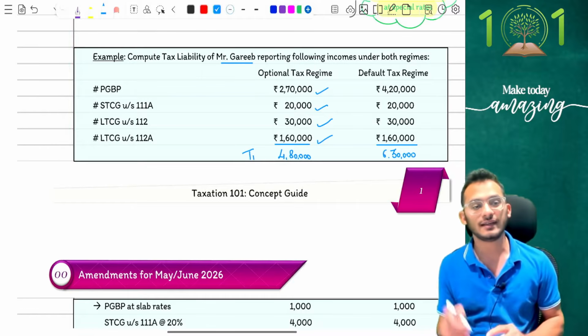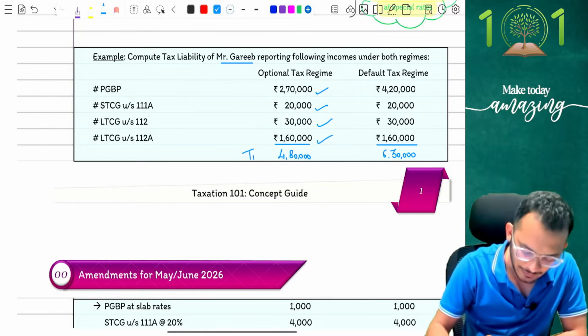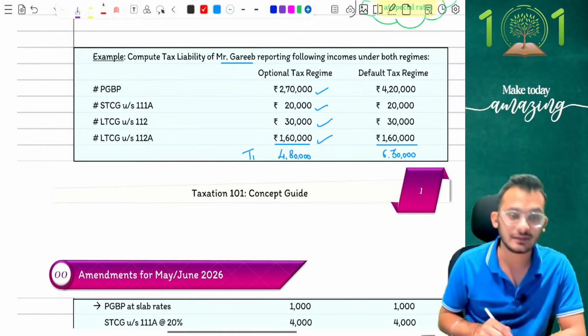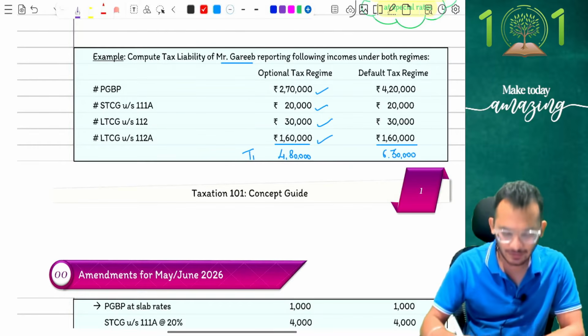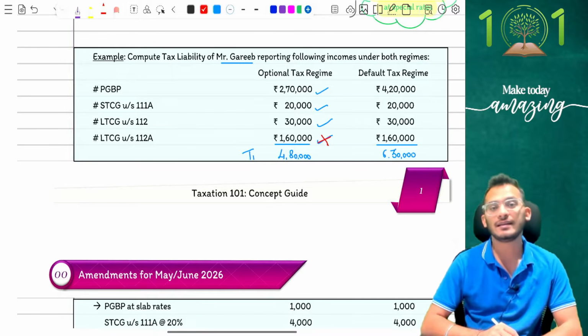Now because I'm in old tax regime, I'll have to look at the incomes. PGBP, can you claim rebate? Answer is yes. 111A, can you claim rebate? Answer is yes. 112, can you claim rebate? Answer is yes. But 112A, can you claim rebate? Answer is no. So no rebate on the last income alone.